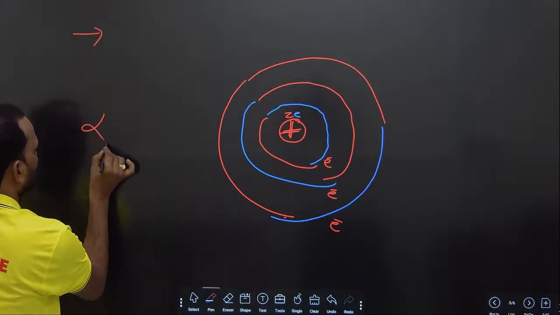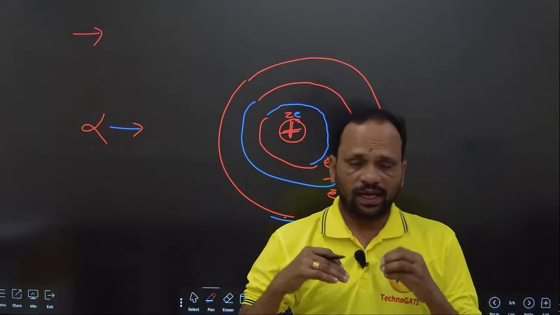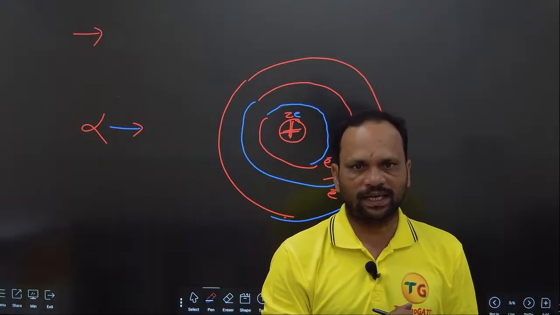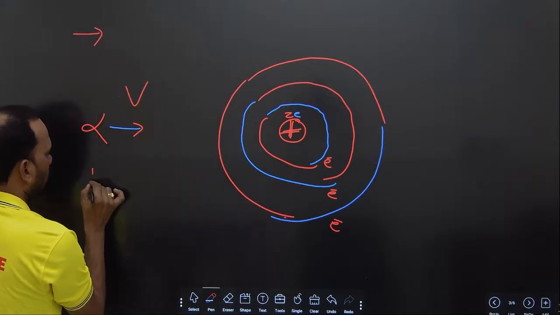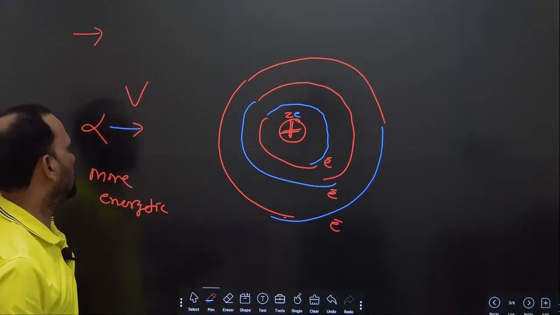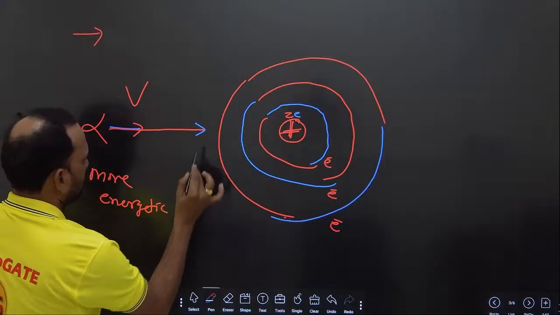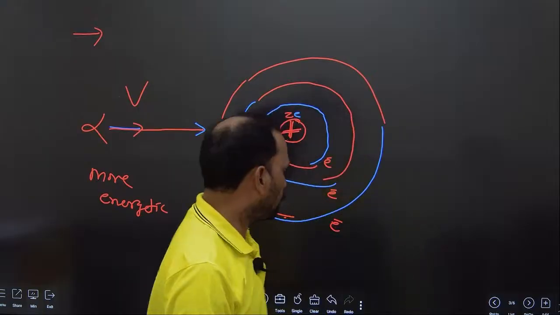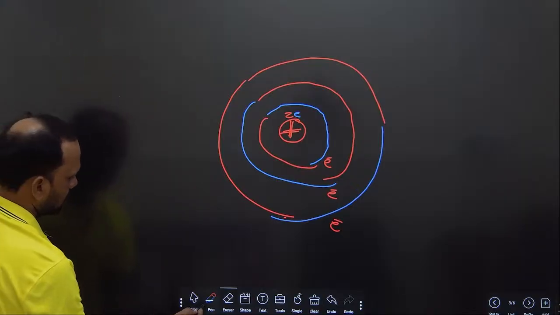Here is the alpha particle, which is emitted from the polonium, which has more energy and more speed. Energetic alpha particles come from the polonium. A single alpha particle doesn't come, so there are so many alpha particles coming here. There are so many alpha particles coming.